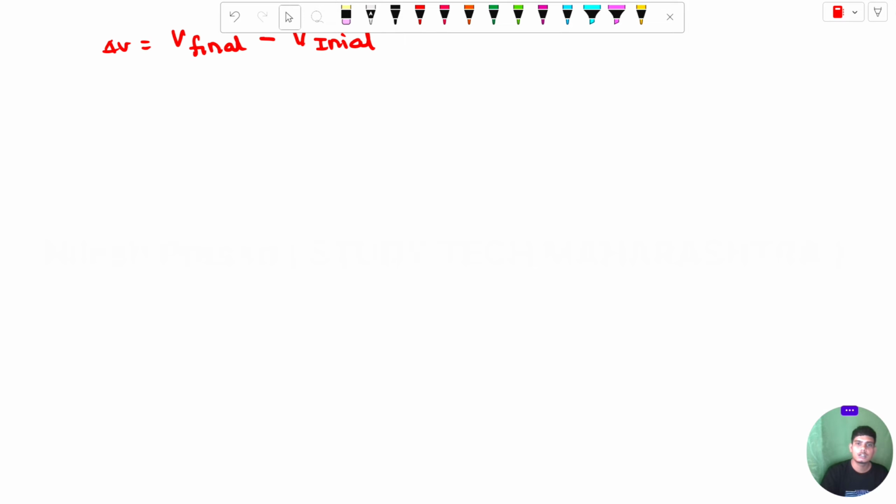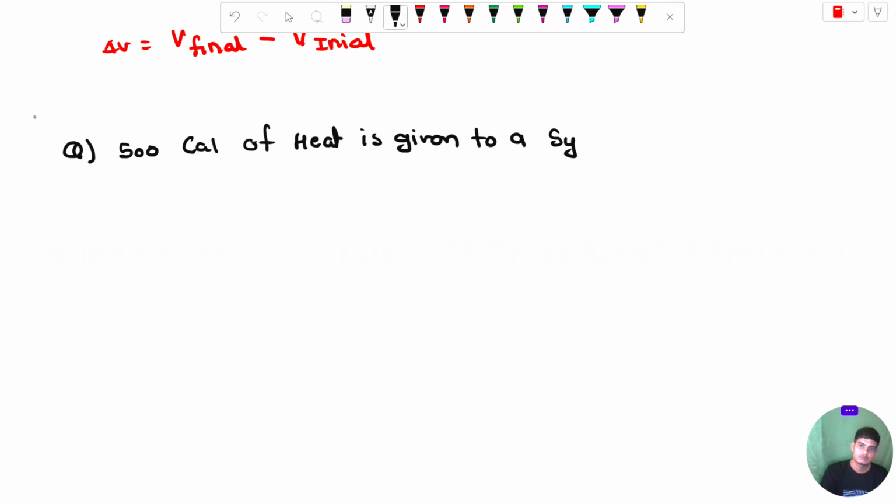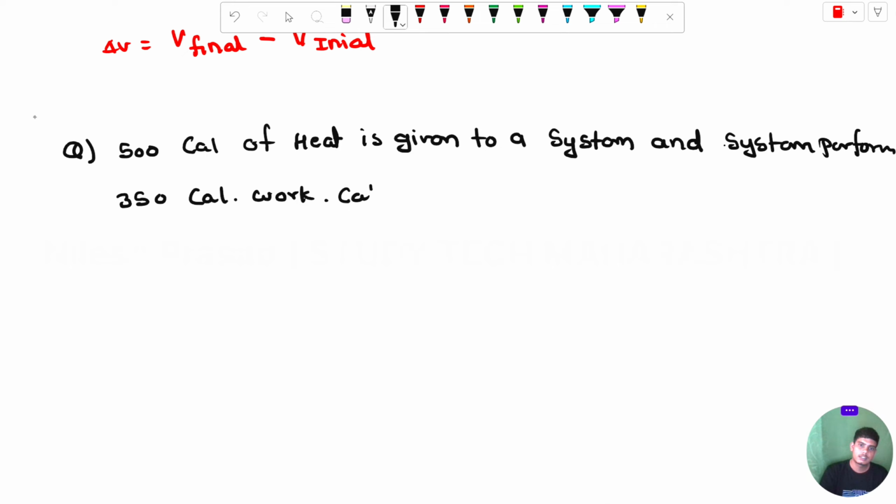The first question is, if 500 calorie of heat is given to a system and the system performs 350 calorie work, calculate the change in internal energy of the system.